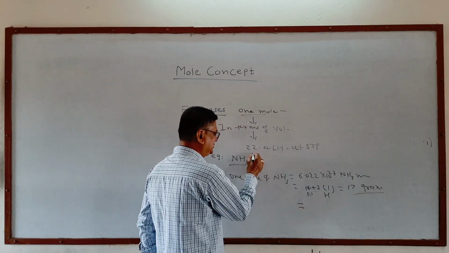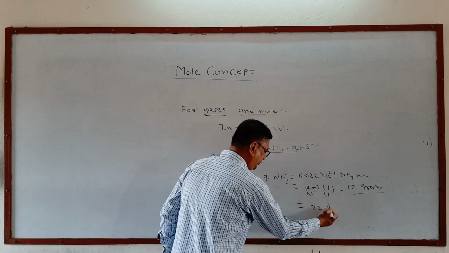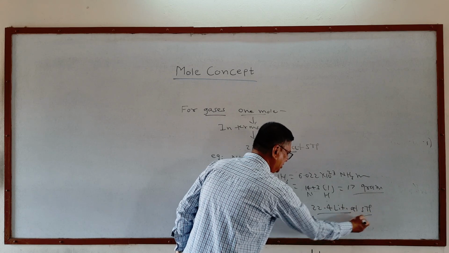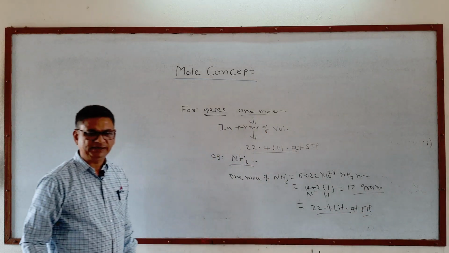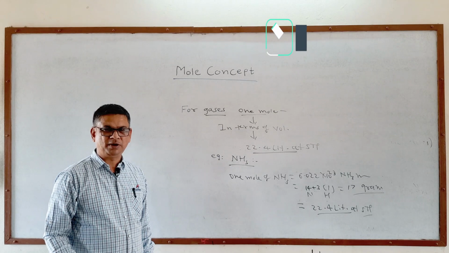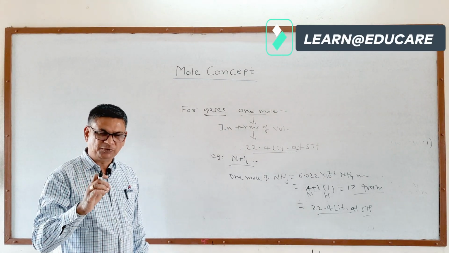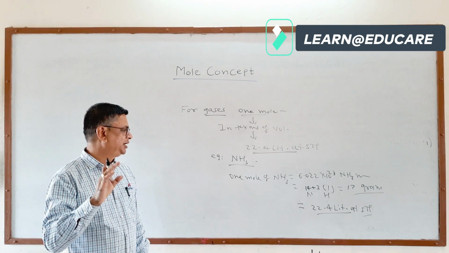And its volume we also consider as 22.4 liters at STP. Whenever volume is considered, the temperature and pressure need to be mentioned, because gases change their volume easily on changing temperature and pressure.